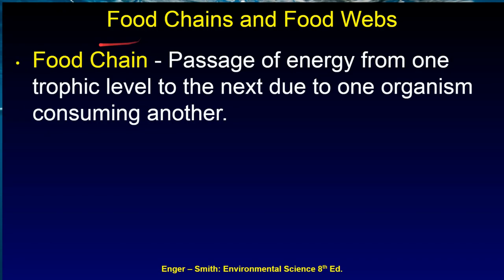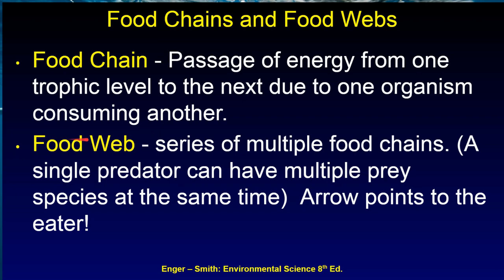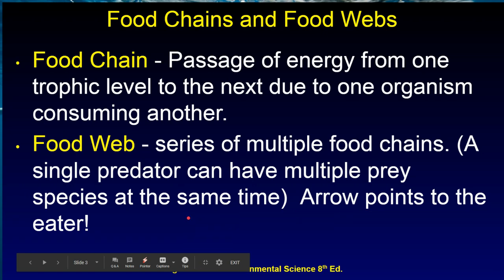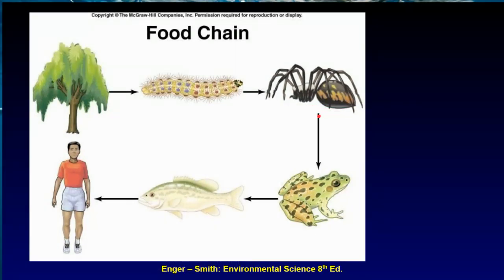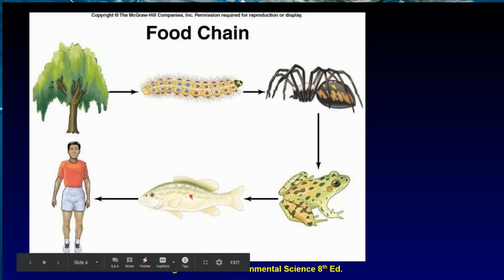Food chains and food webs. A food chain is a passage of energy from one trophic level to the next due to one organism consuming another. And a food web is a series of multiple food chains. A single predator can eat multiple species at the same time. The arrow points to the eater, so you'll see in this next picture here. The tree goes into the caterpillar, which goes into the spider, which is eaten by the frog, which is eaten by the fish, which is eaten by us. We are not eaten by anything, so lucky us.